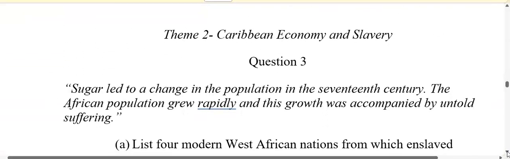All right, so that was theme 1. We are going to theme 2.